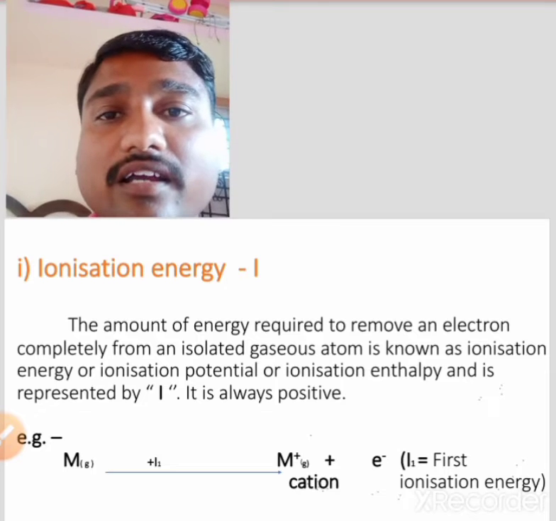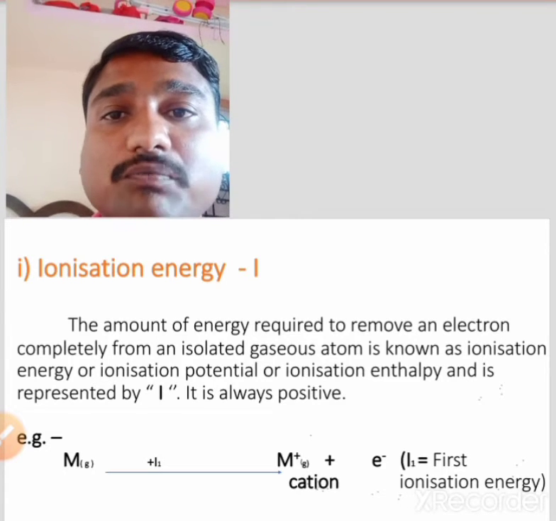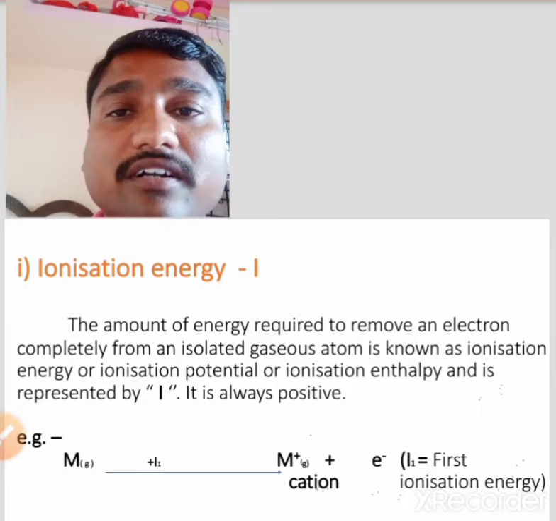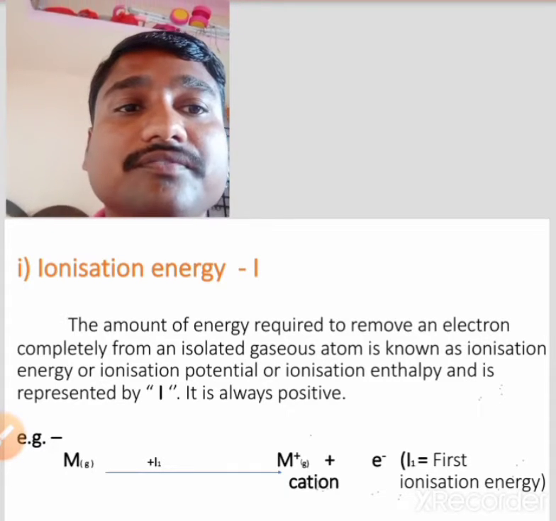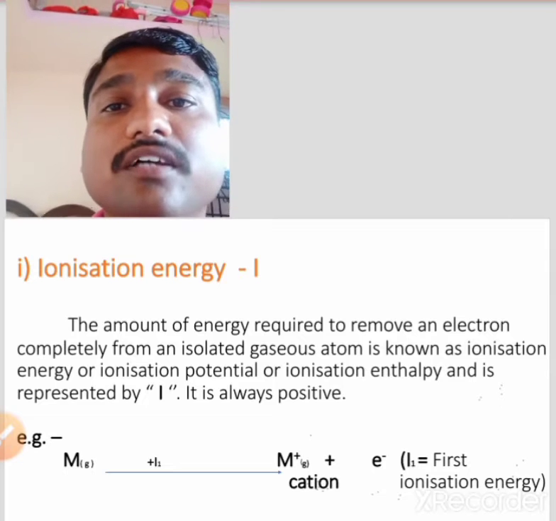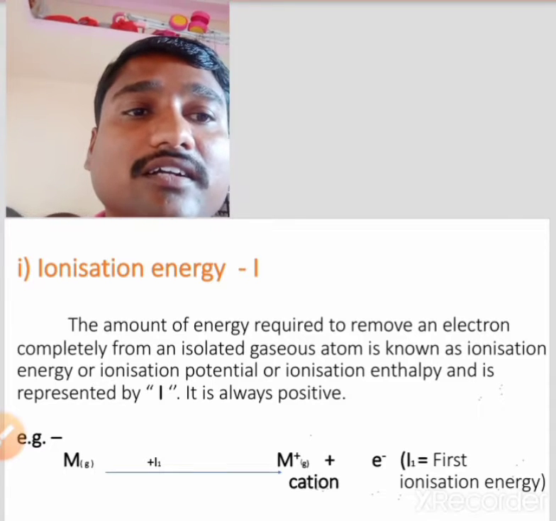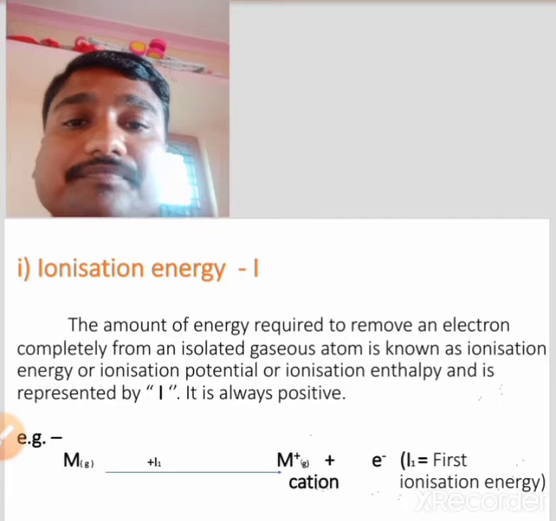Hence, alkali metals form ionic compounds more readily than alkaline earth metals.